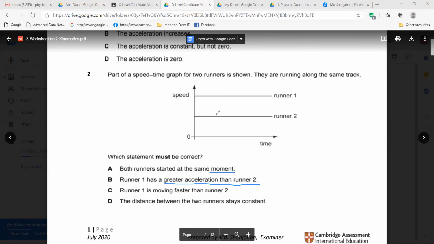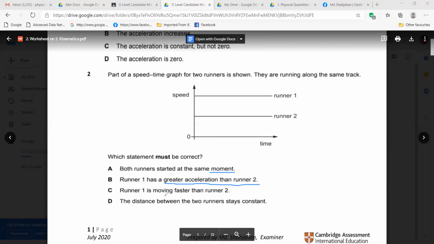Here is also constant speed. So, this statement is completely wrong. There is no acceleration, neither runner one nor runner two. So if there is no acceleration, how can we compare acceleration? Is it clear to you?